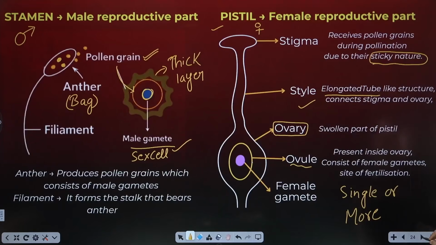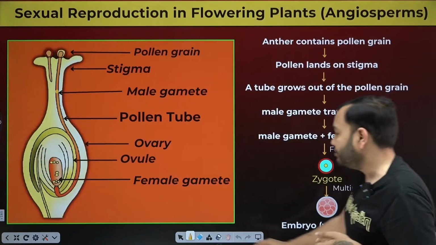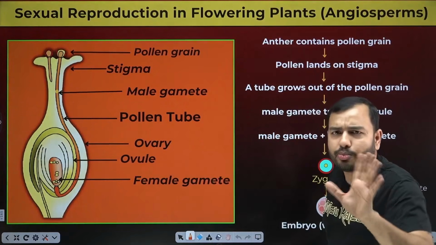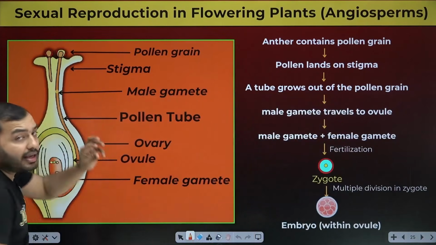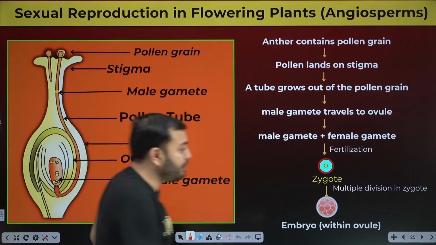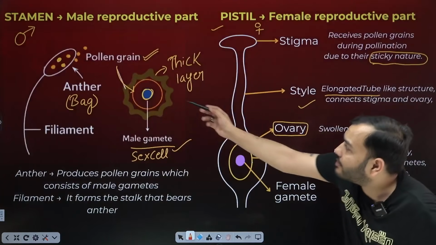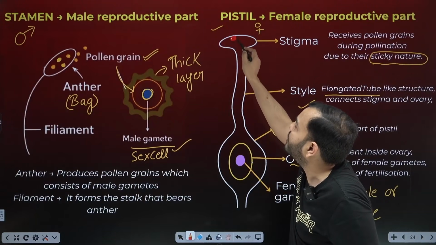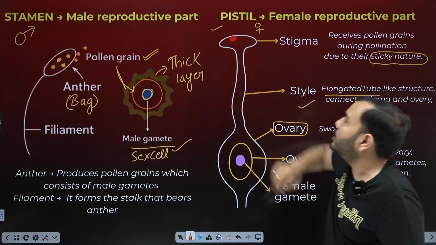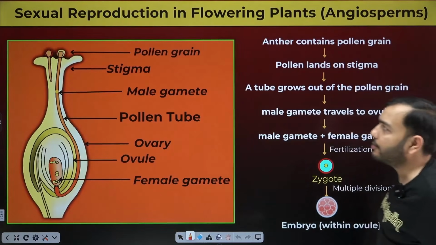So let's see how these things happen. Anyways, let's assume that by some process, we will read that process, the pollen grain comes out from the anther. From where? Anther, in the male reproductive part, and reaches on top of the stigma. How it will happen, we will see later.